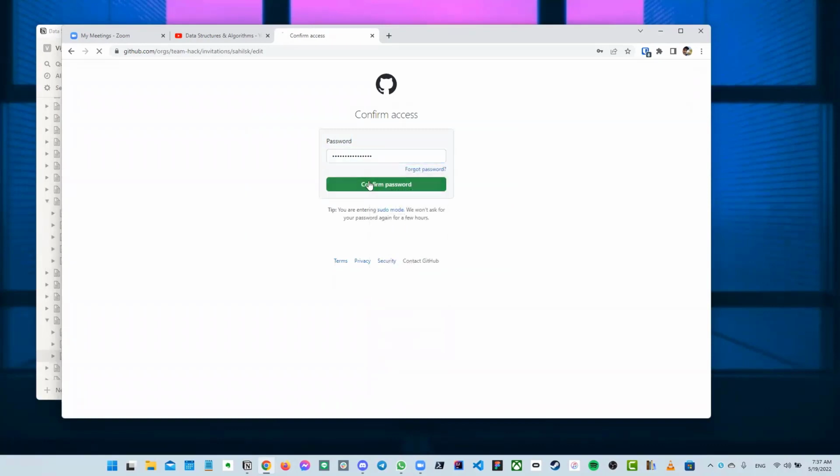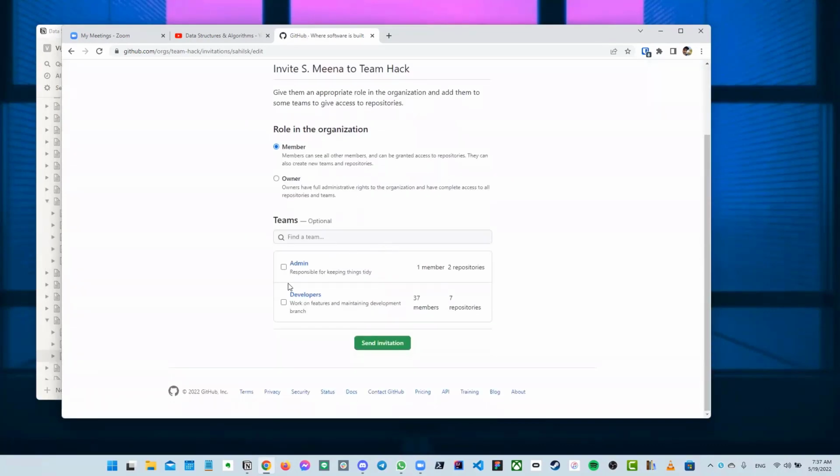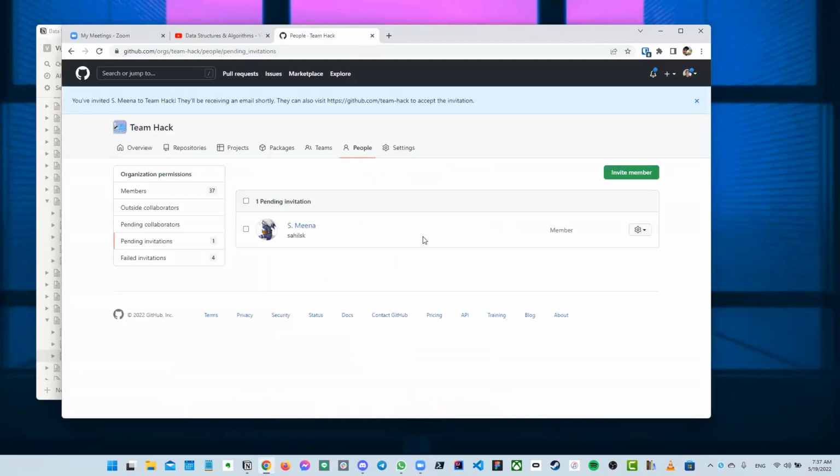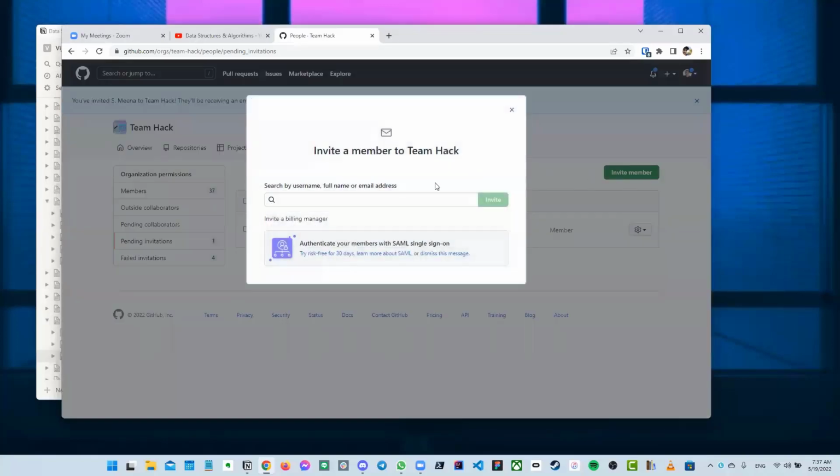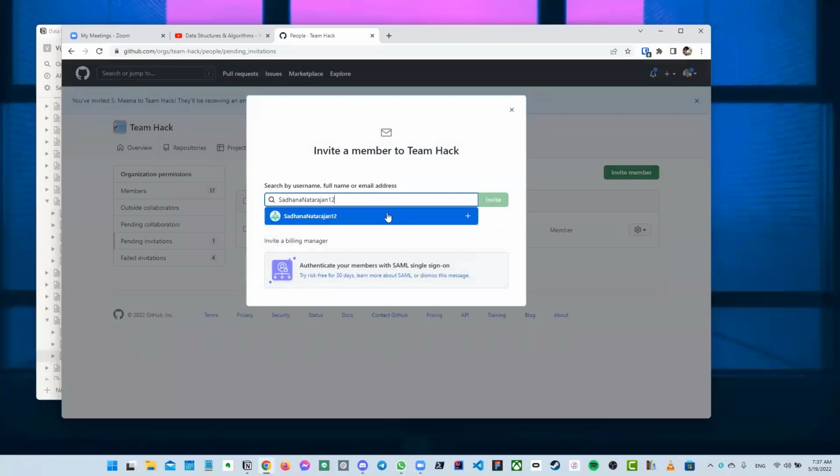So when you get this invite, just check that you can contribute to the repo. You're going to see this on GitHub, so go to your GitHub account, and same thing for Sadhana too.